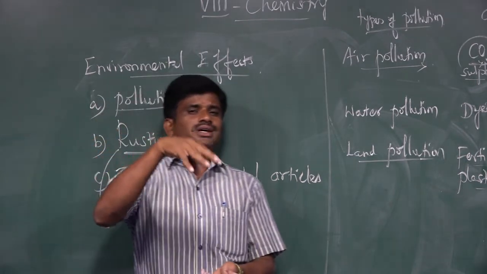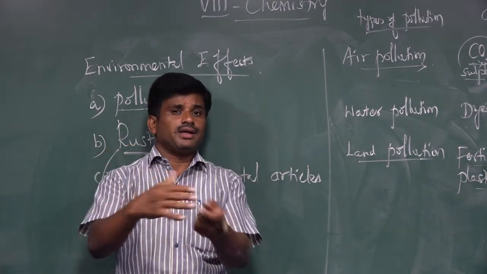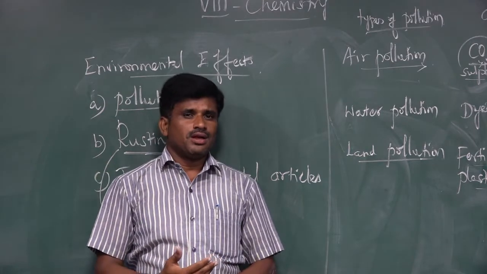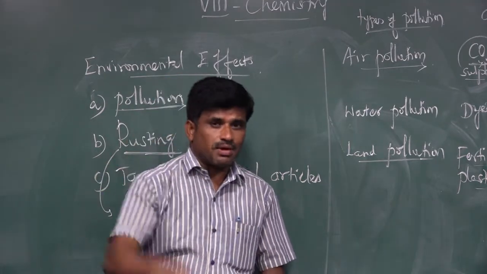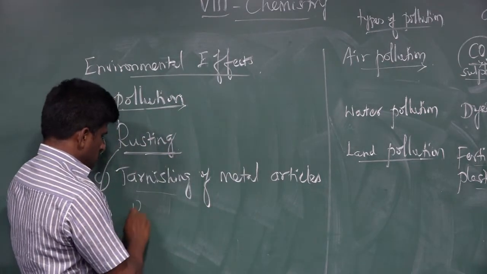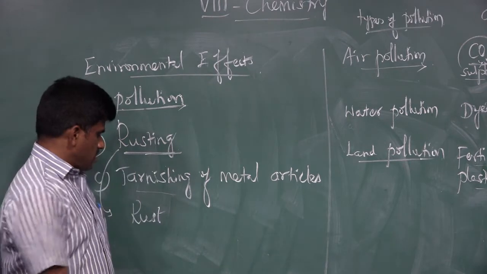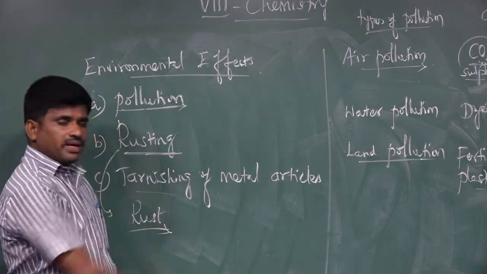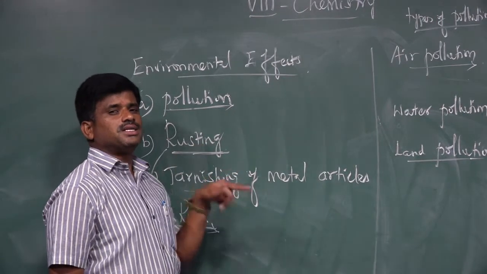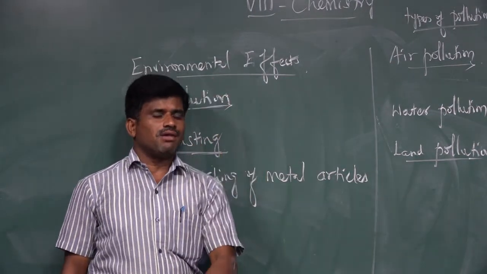The name of this brown layer is rust. What is the brownish layer on the iron called? It is rust. The formation of rust, this chemical process, is known as rusting.